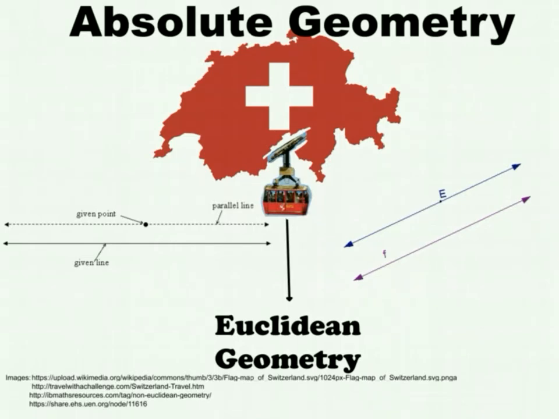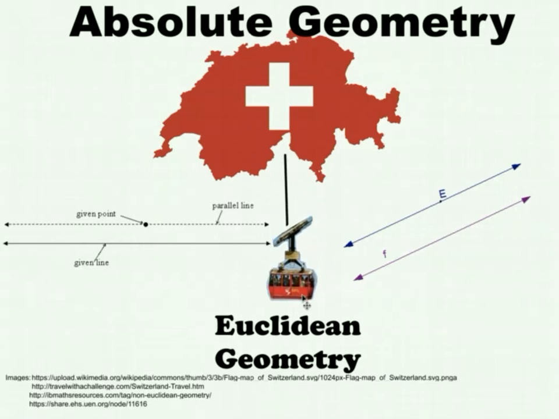If we take what we have learned from the first four postulates and leave the neutral land of absolute geometry, by taking a stand that there could be just one line parallel to any given line through a point not on the line, you will reach the land of Euclidean geometry. We have a given line, we have a point not on the given line, and we have exactly one line that passes through that point parallel to the given line.